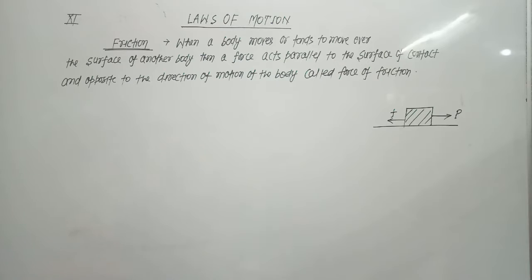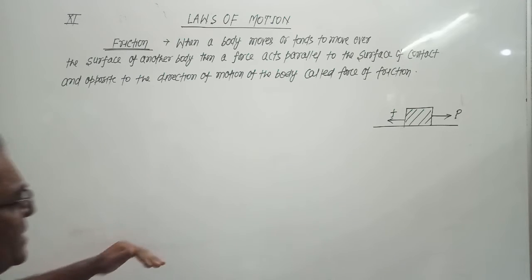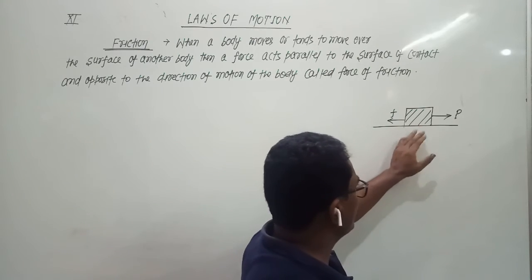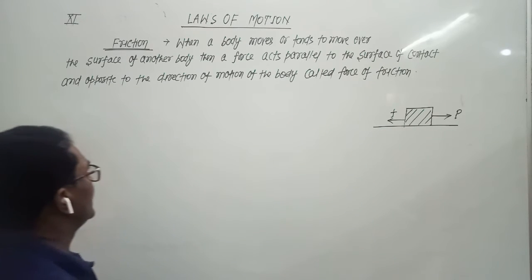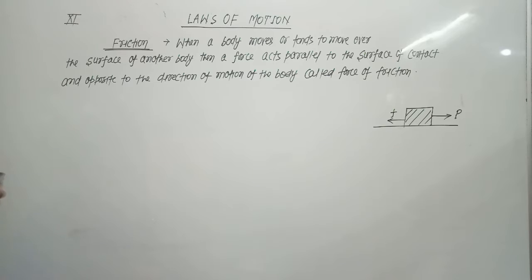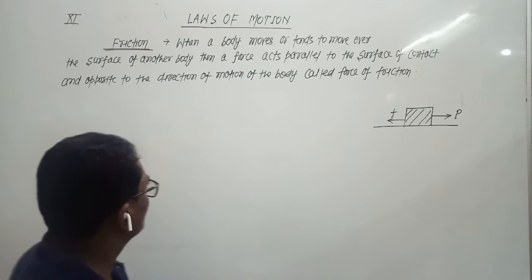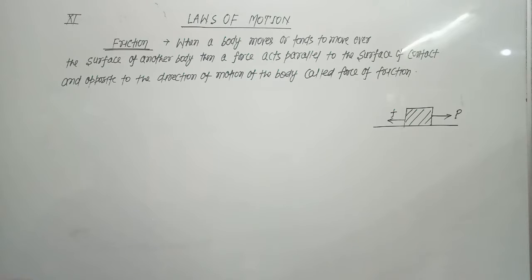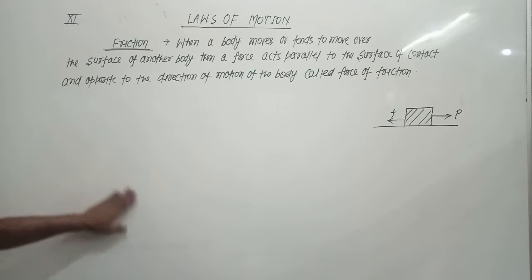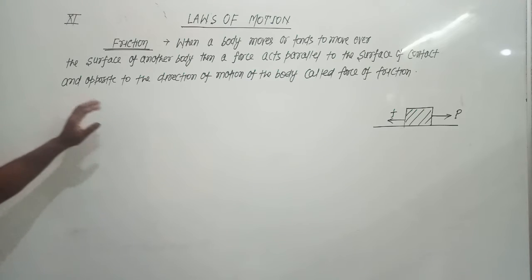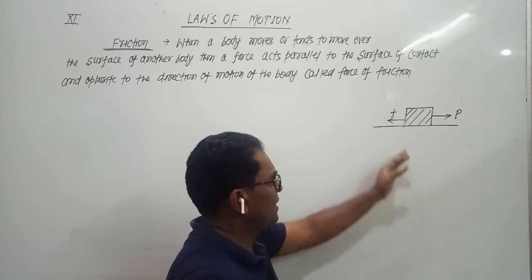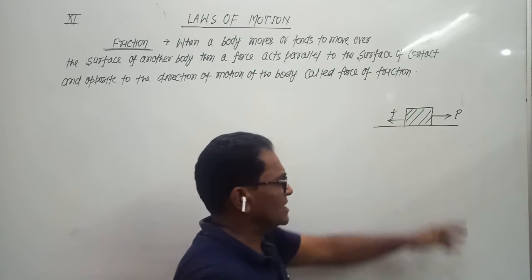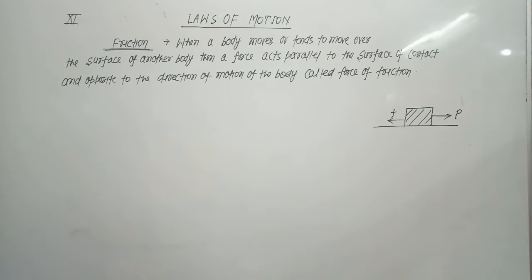So when a body moves or tends to move over the surface of another body, then a force acts parallel to the surface of contact and opposite to the direction of motion. This force is opposite to the direction of motion, and it is parallel to the surface of contact, and that force is called force of friction.